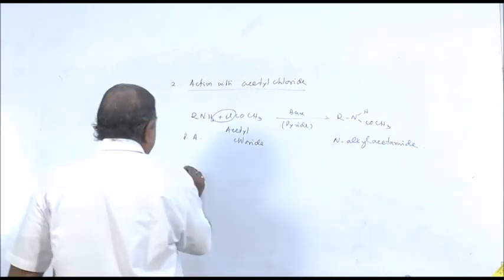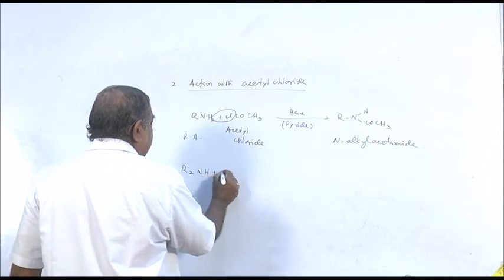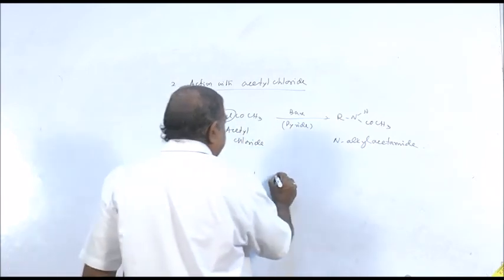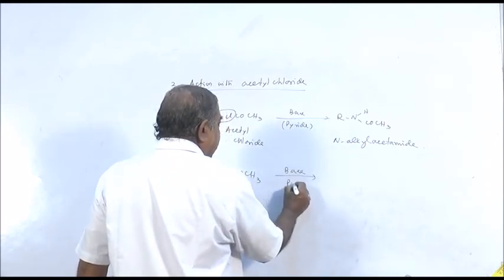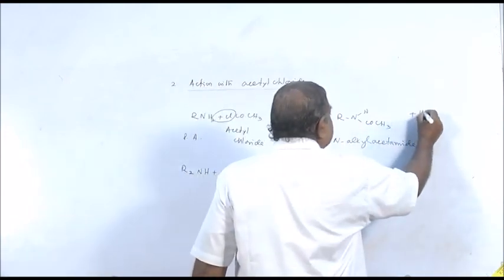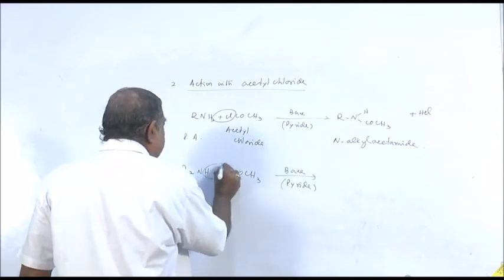The secondary amine, R2NH, also reacts with acetyl chloride in presence of a base like pyridine. Pyridine is used to neutralize the hydrogen chloride formed.